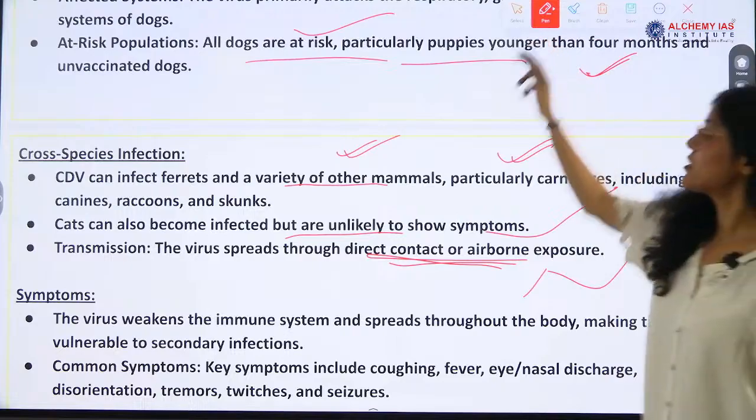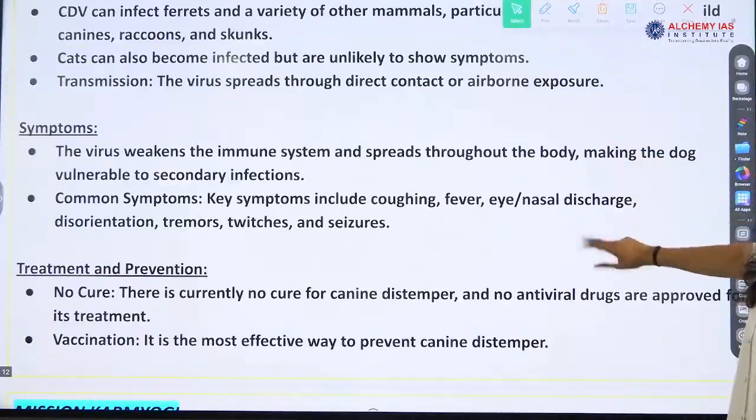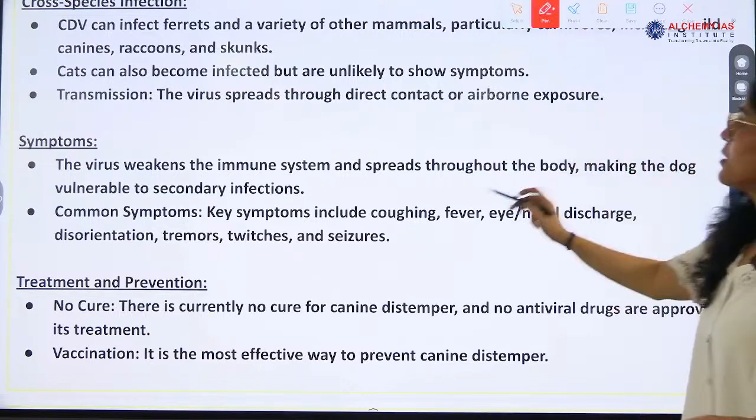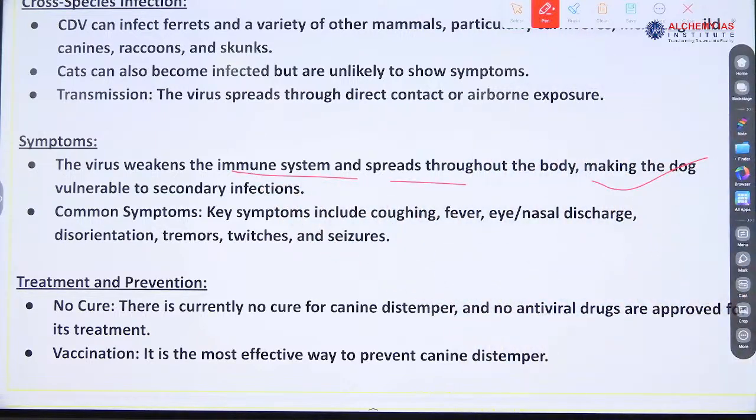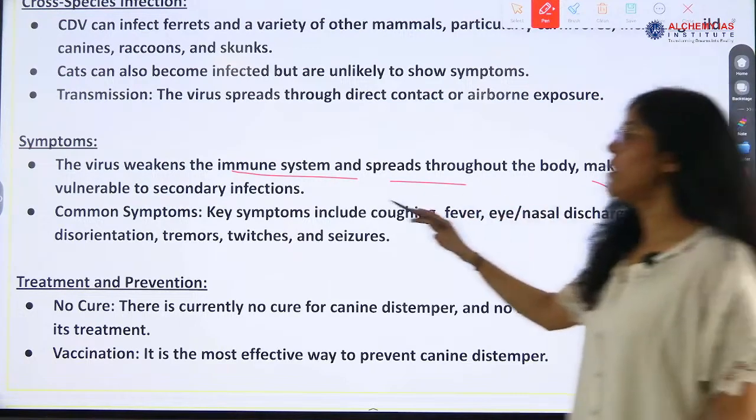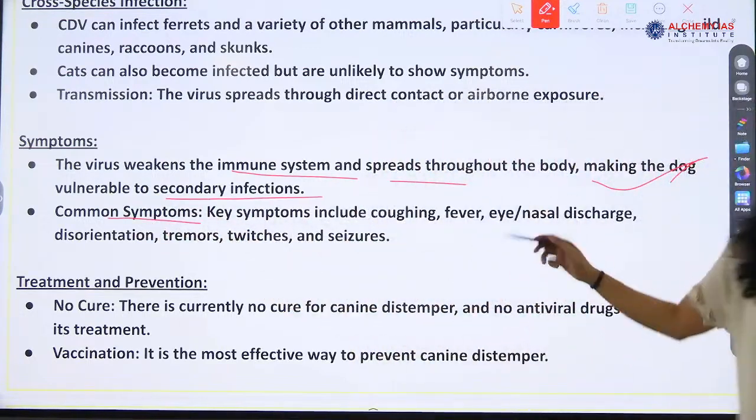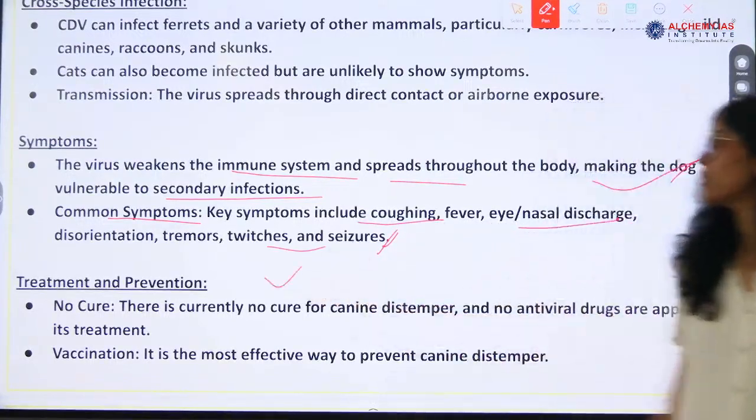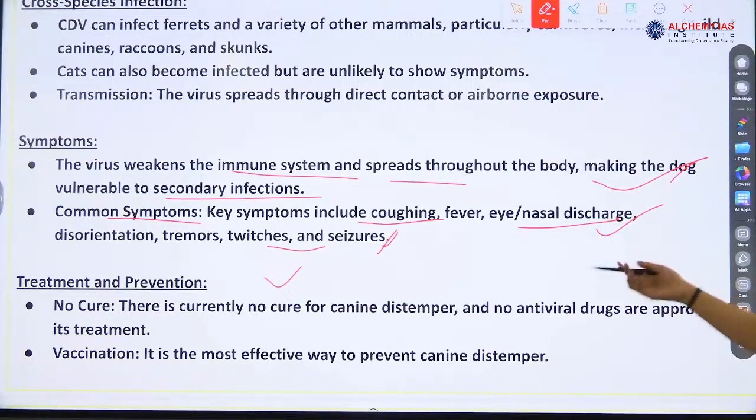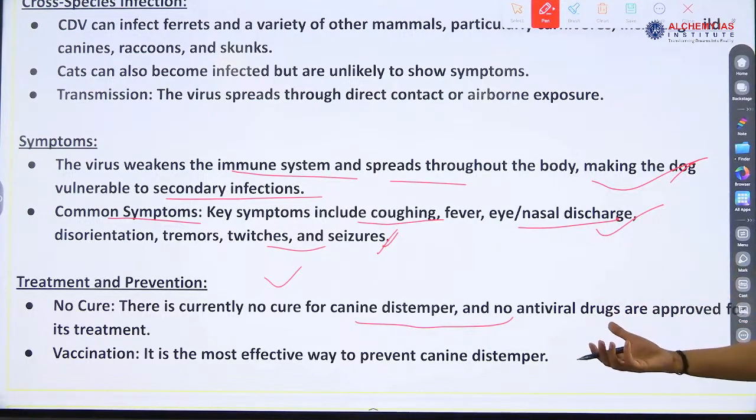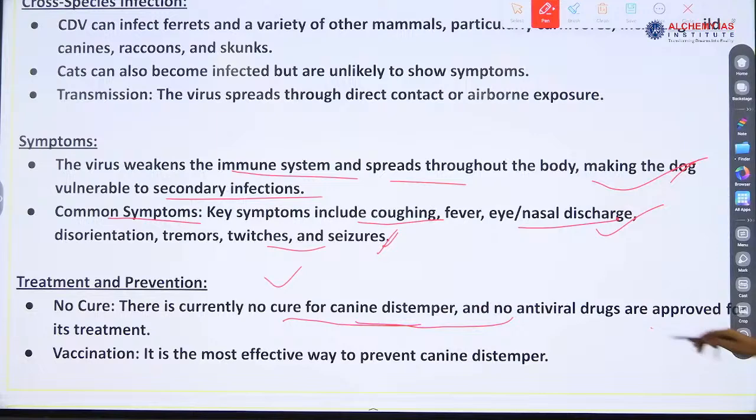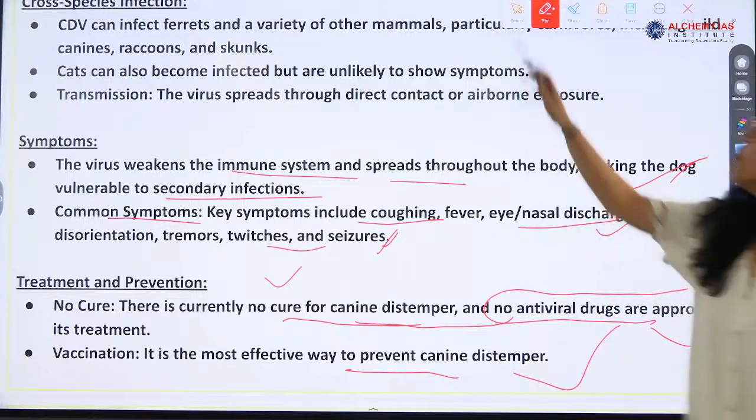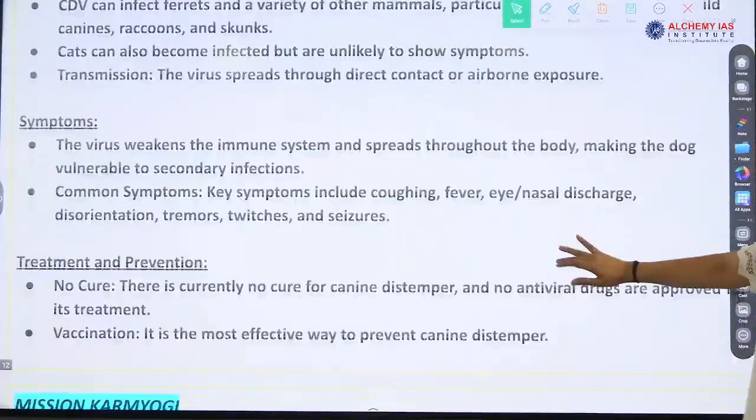Okay, symptoms are what? The virus weakens the immune system, immunity is being weakened, and it spreads throughout the body, making the dog vulnerable to secondary infection. Key symptoms are twitches, seizures, coughing, fever, disorientation, eye and nasal discharge. Treatment and prevention: there is no cure. Very, very important, this part can be asked. There is no cure currently for this virus. No antiviral drugs are approved. Vaccination is the most effective way to prevent the virus.